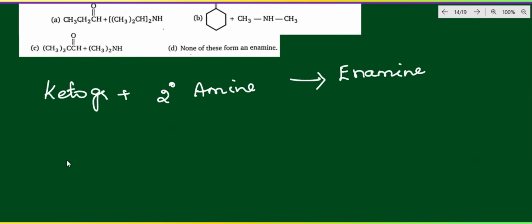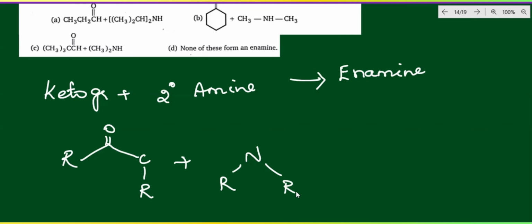Just to draw the structural formula for you to understand. R here, double bond O, here C, here R. So this is a keto group combined with a secondary amine. Secondary amine, here I mentioned N, here R and here R dash, along with NH. So this is the secondary amine, NH. The carbonyl carbon is going to attach to this secondary amine, so hydrogen is lost.